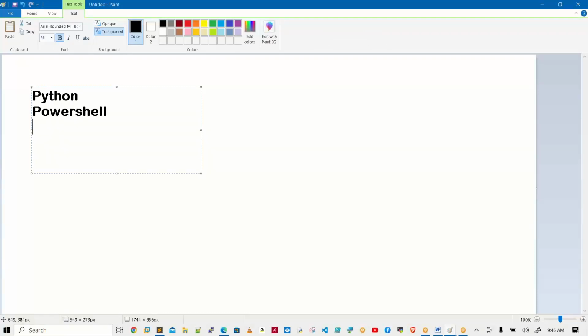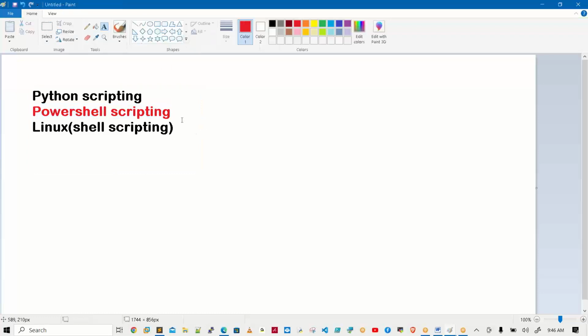and PowerShell scripting, and even Linux, nothing but shell scripting, is also there. The first and last are famous ones, Python scripting. If you take PowerShell, it is purely related to the Windows platform. Upon Linux or other operating systems it will also work, but not 100%. Mainly it is for the Windows platform. It will work on other platforms too, but still needs some time to get to 100% there.